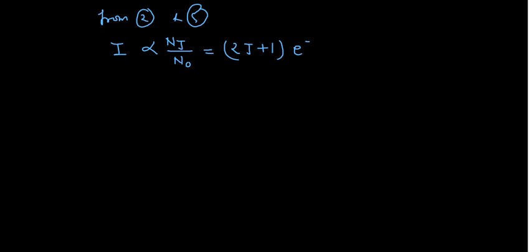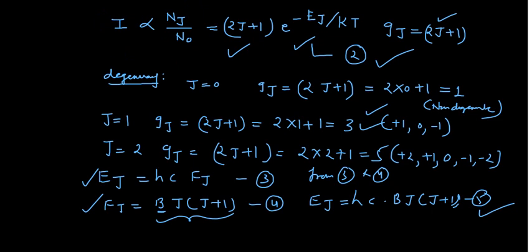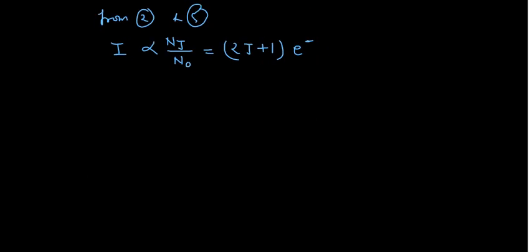We have arrived at Ej equals to Hc Bj(j+1), so we'll put that value in that expression. So we'll have minus Bj times (j+1) Hc by kT. This is expression number 6, okay?